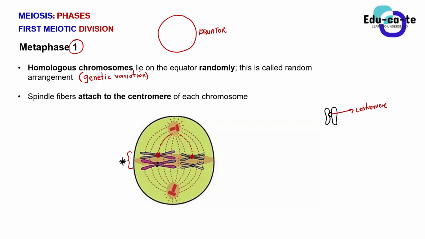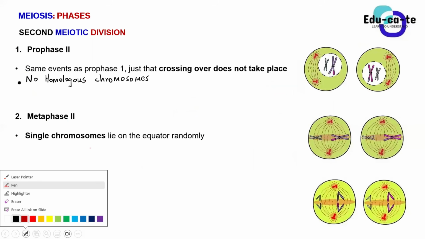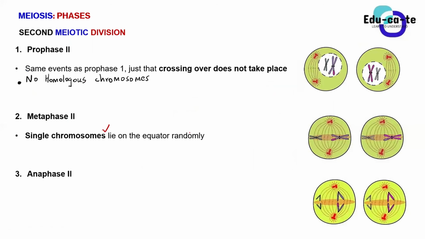But now during metaphase 2, we don't have any homologous chromosomes anymore. So these are single chromosomes. Single chromosomes lie on the equator randomly. They are still lying randomly, but they are now single chromosomes. No chromosome will lie with a partner, because those chromosomes don't look alike anymore.